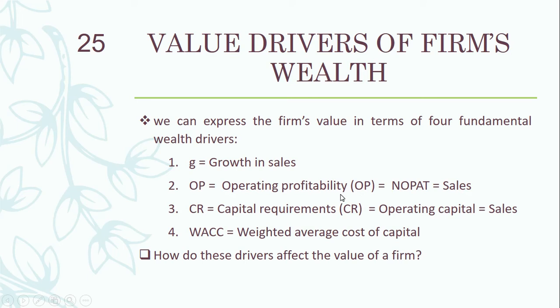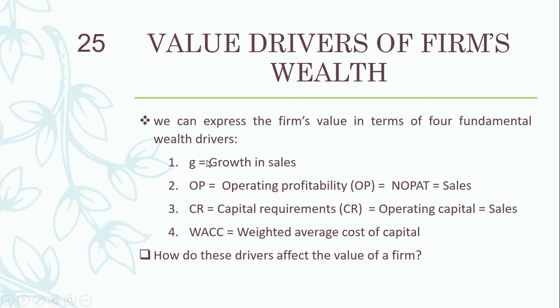This operating profitability is equal to net operating profit after taxes, and then we have this capital requirement CR, which is basically equal to operating capital over sales, and the fourth thing is weighted average cost of capital.